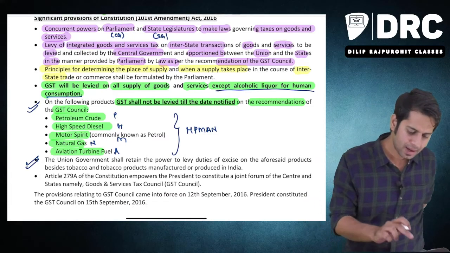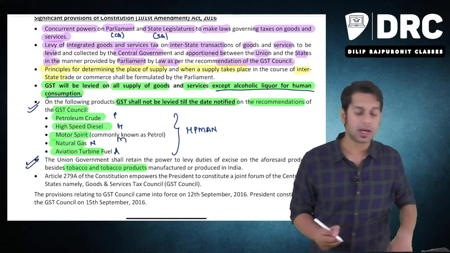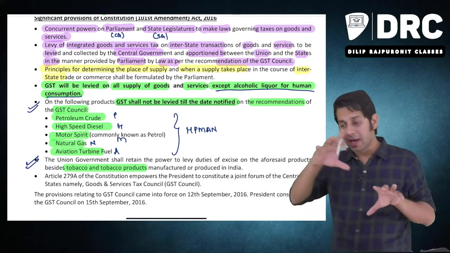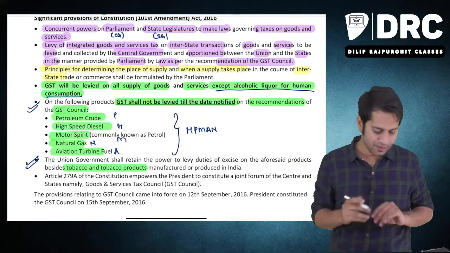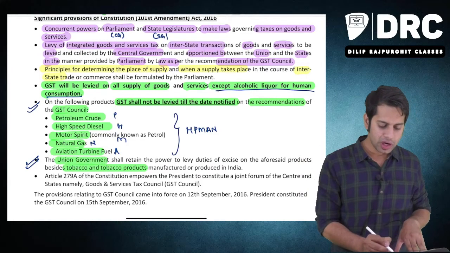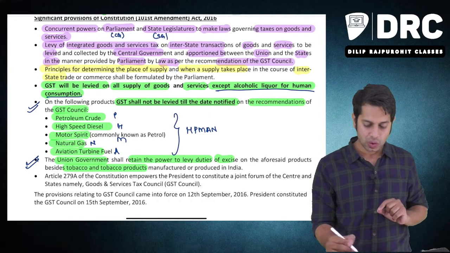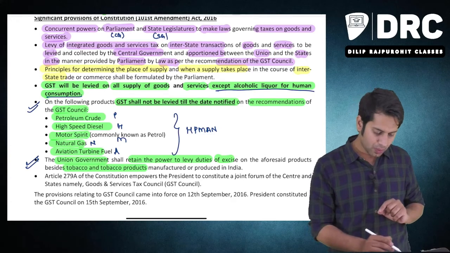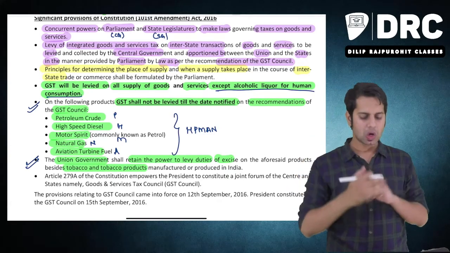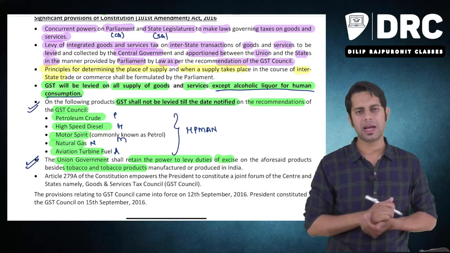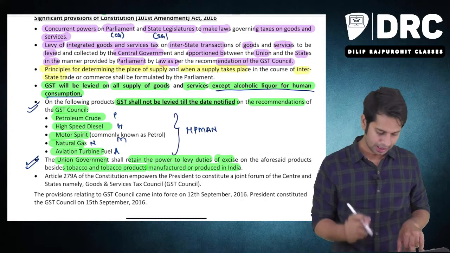Similarly, on tobacco and tobacco products, GST will also be levied, and other types of taxes which are there already, pre-GST taxes, that is excise duty, will also be levied. Meaning the union government, meaning central government, shall retain the power to levy excise duty on the aforesaid products, that is HP MAN, apart from the above products, also on tobacco and tobacco products. The central government has the power to collect from you what? Excise duty, on goods manufactured or produced in India.